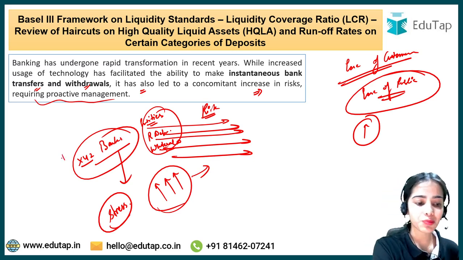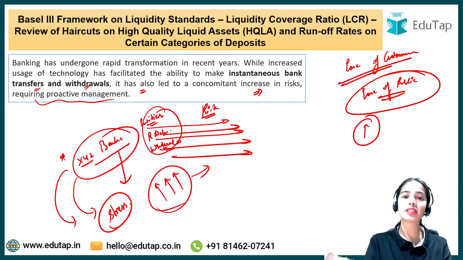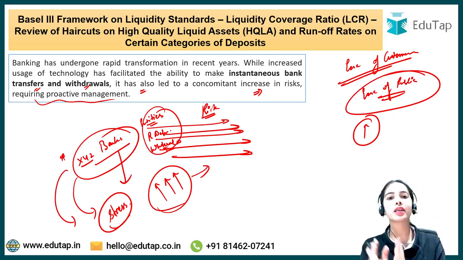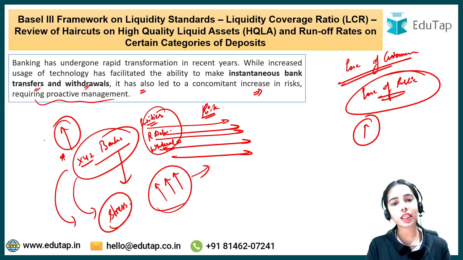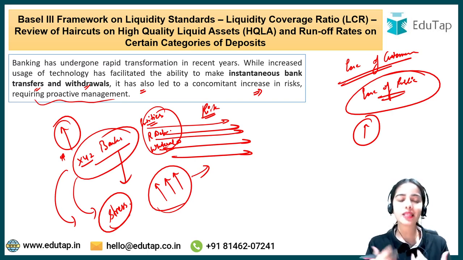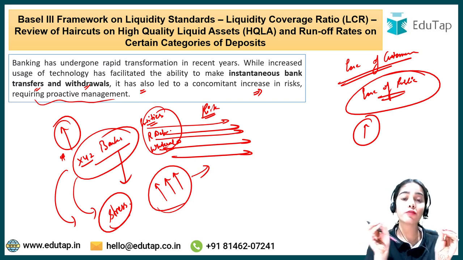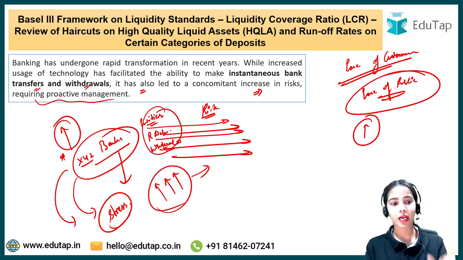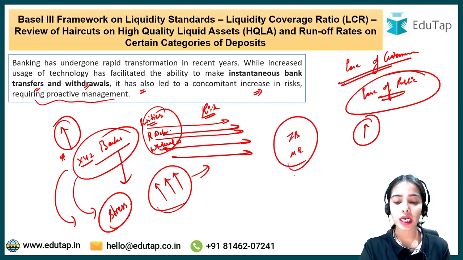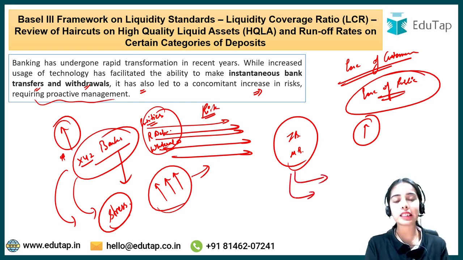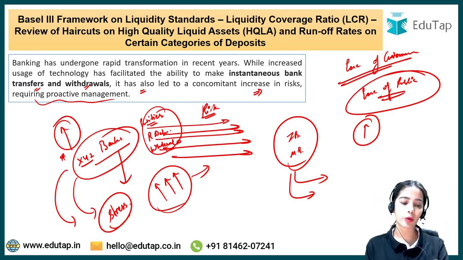So you can understand that this bank that was undergoing stress, that was undergoing the liquidity crunch, is now facing the problem that many of the depositors are taking out their money. So the bank requires further liquidity, but the bank was already under the liquidity crunch. So it creates a problem for the banks, and that's why proactive management is required. Because of internet banking, mobile banking, the UPI system and such, it is easier to transfer the money and easier to withdraw the money now. And this can lead to problems for the bank, especially if the bank is already in a stress situation.